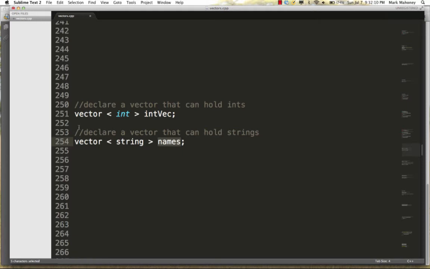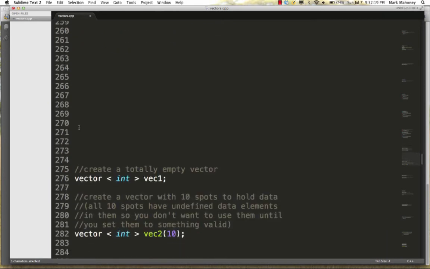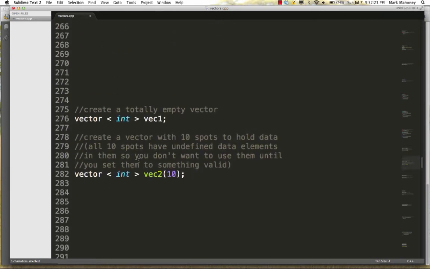Now you can have a vector of any valid type. So if you can create one item, always know that you can create a vector to hold many of them. And really there are two ways to create a vector. We can create an empty vector, or we can create a vector with some initial size. We'll start with the empty vector.